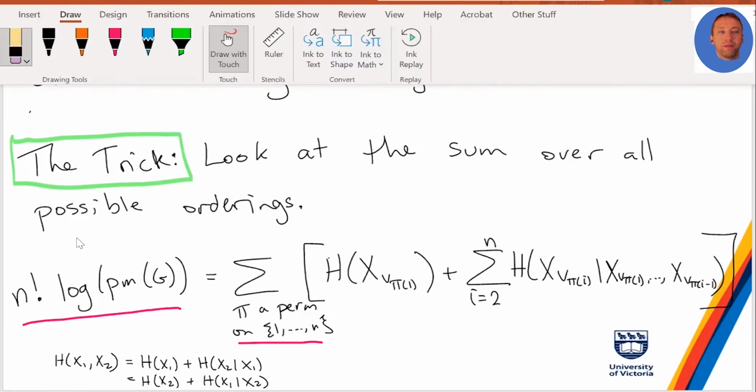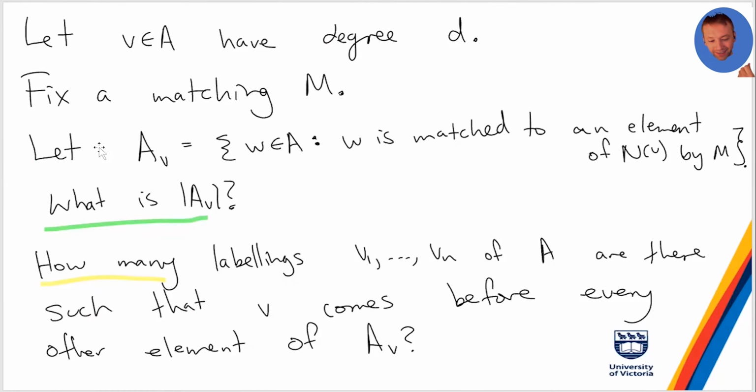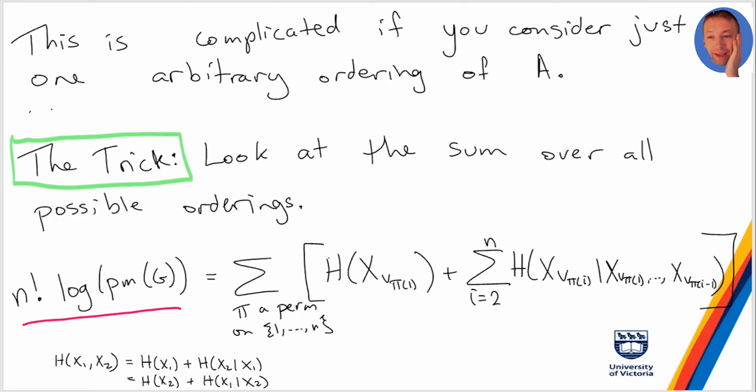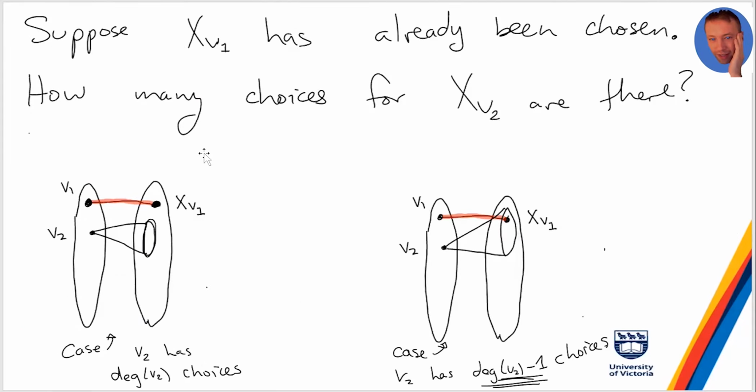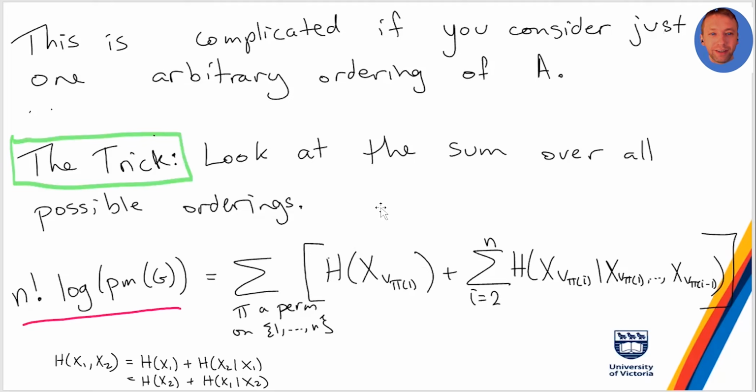And somehow, by summing over all of the orderings, this is actually going to get rid of this problem about not knowing how many of your neighbors are left to choose. This is the tricky part to explain, but imagine this situation. In some sense, in half of the orderings, V1 will come before V2, and in half of the orderings, V2 will come before V1. Well, okay, perhaps this example isn't the best to think about. Let me stay on script here.